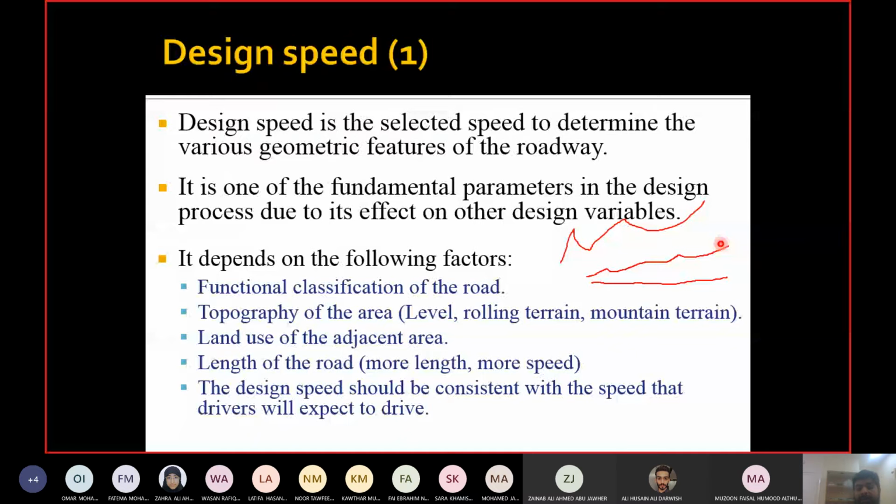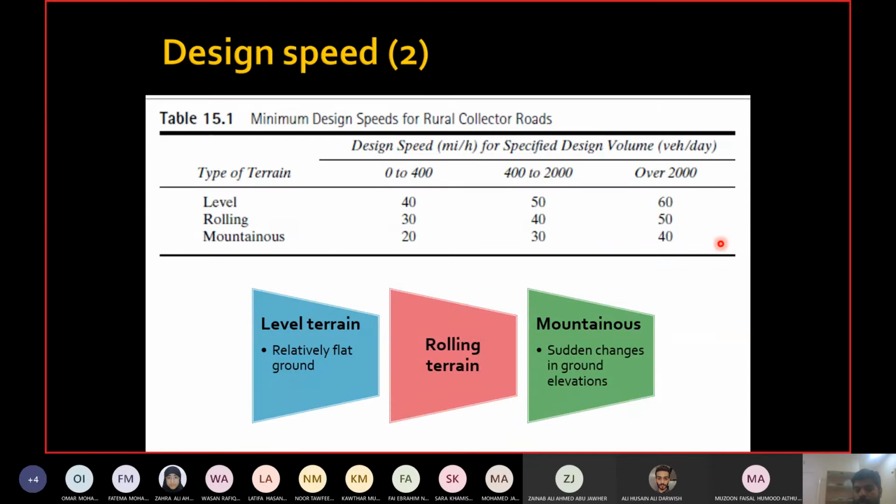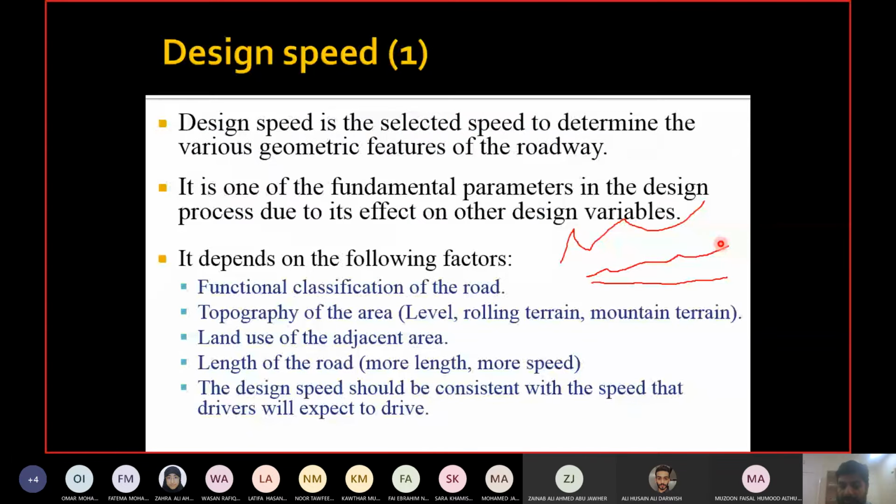Length of the road, again something I talked about yesterday. If you have a long straight road, then your speed will increase by default. So if you are designing a road which you know will be a long straight section, then you should design it for a higher speed. You cannot say the road is straight, there are no intersections, but I still want the driver to reduce their speed. They will not. This is their natural tendency. So don't go against the natural tendency of the driver. This is what I told you yesterday, and this is emphasized in the last point as well.